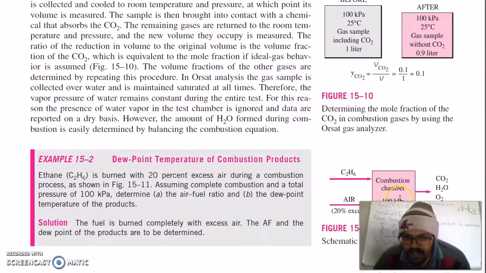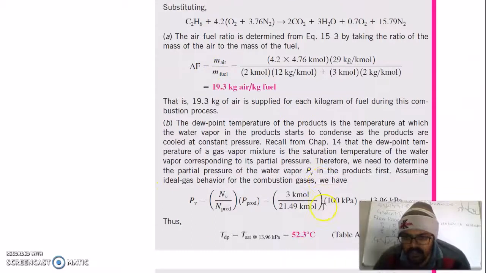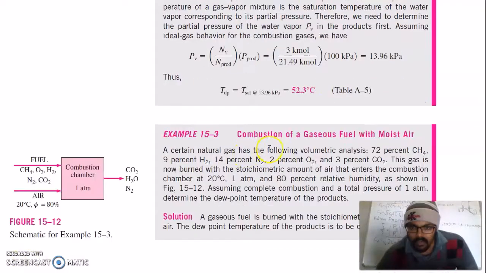So pressure is 100 kilopascal given, so you will get 13.96 kilopascal, that is the pressure of vapor. Corresponding to this pressure, from the property table or steam table you can find that the dew point temperature is equal to the saturation temperature at 13.96 kilopascal, which is 52.3 degrees Celsius, or you can say which is also the boiling point of the water at 13.96 kilopascal pressure.